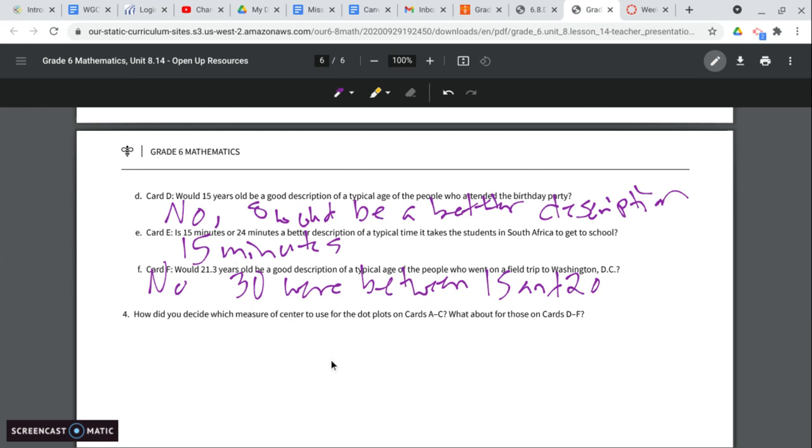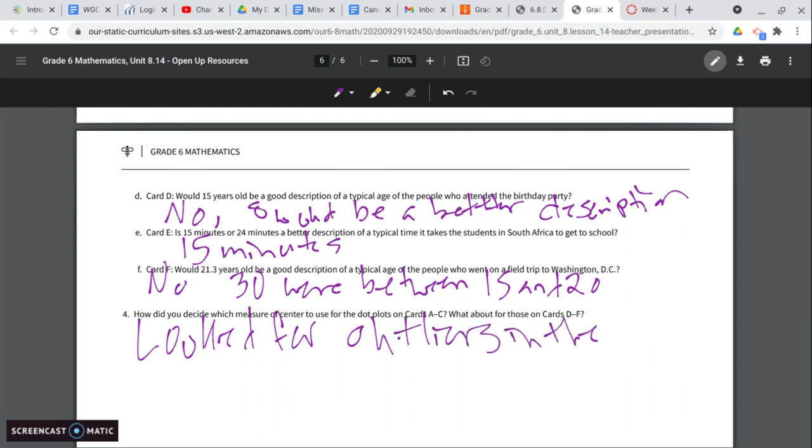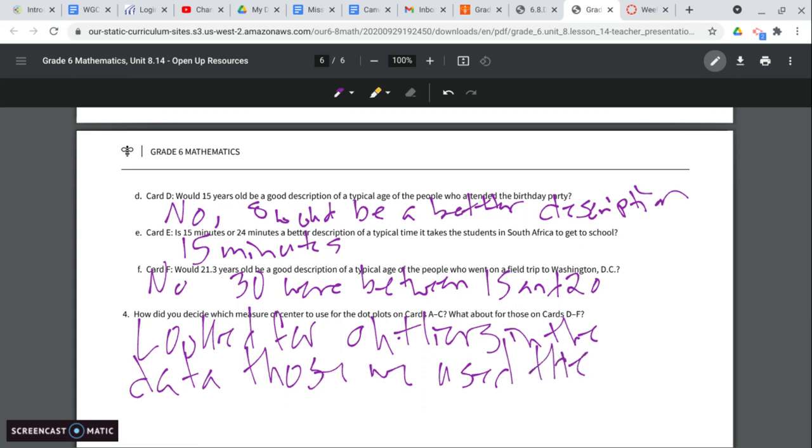So for 4, we kind of already discussed this. We looked for outliers in the data. Those we used the median. So that's kind of the key thing there. So we're looking at really comparing how the mean and median compare within data sets. So compare is your key word for this lesson.